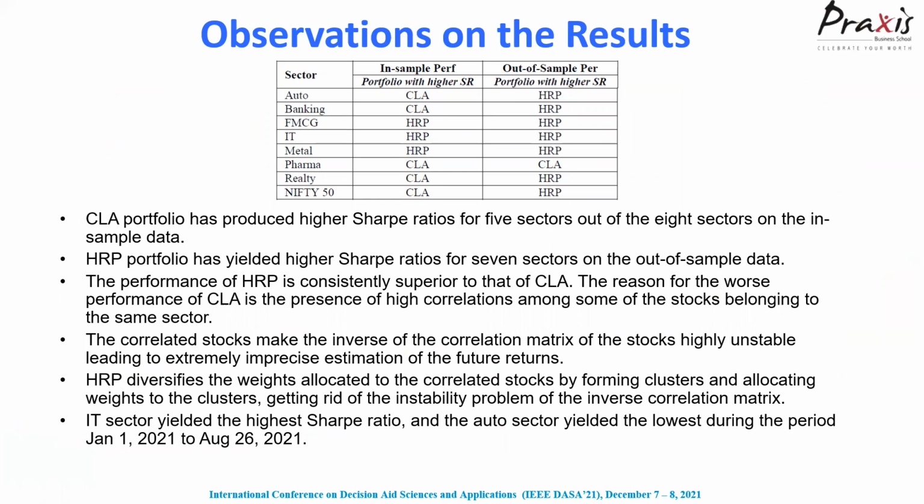This is because of the higher diversification it achieves and the less reliance it has on the computation of the future estimated returns based on the correlation matrix, which becomes unstable due to the presence of some correlated stocks, which is the problem with CLA. And our study also shows that.